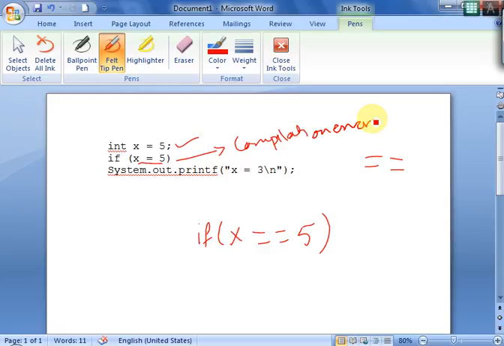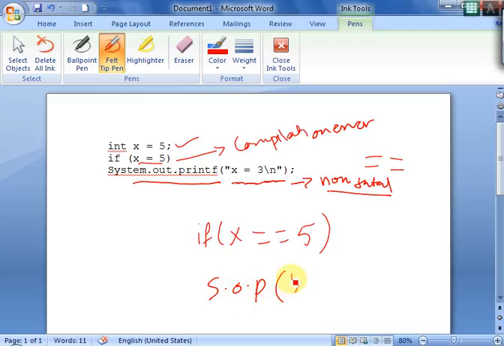So here it is an error which is a compilation error. The next line, system.out.printf, it's okay. x is equal to 3 slash n. Now here, we are checking x is equal to 5, so it should be 5, not 3. So this is a non-fatal logical error, because it is correct to execute, but the output what you get is wrong. So such a type of error we call a non-fatal logical error.